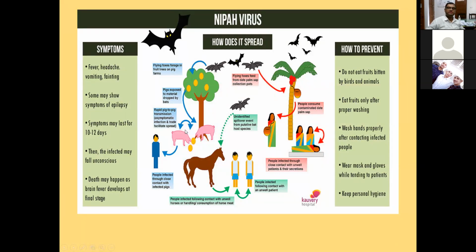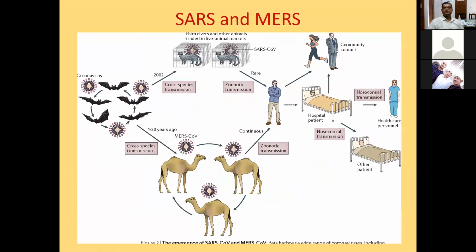So the whole pig farm became infected, and the persons involved in the piggery were exposed and caught the disease from the pigs. Once it came to human beings, it may be transmitted from one human to another human. So that is the way this disease was transmitted. It was not earlier recorded in human beings, but when we involve ourselves in such activity, these viruses may jump from wild animals to human beings.